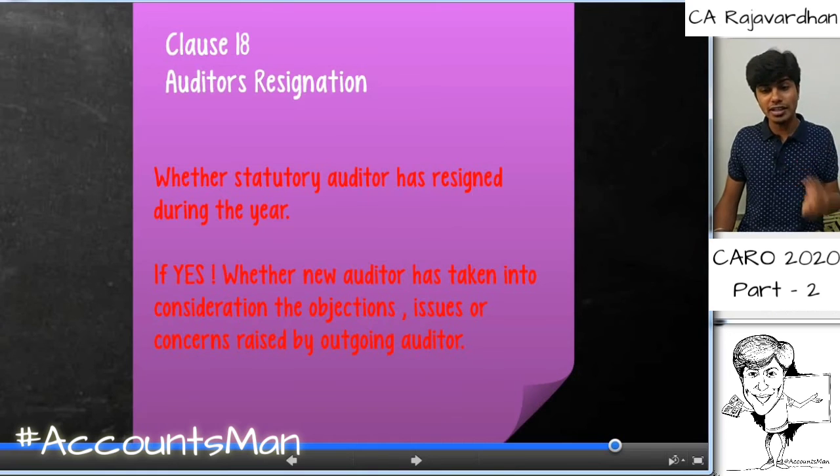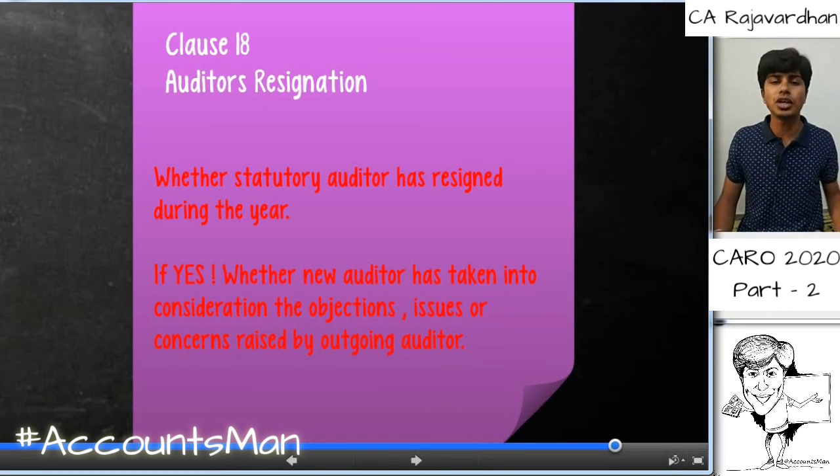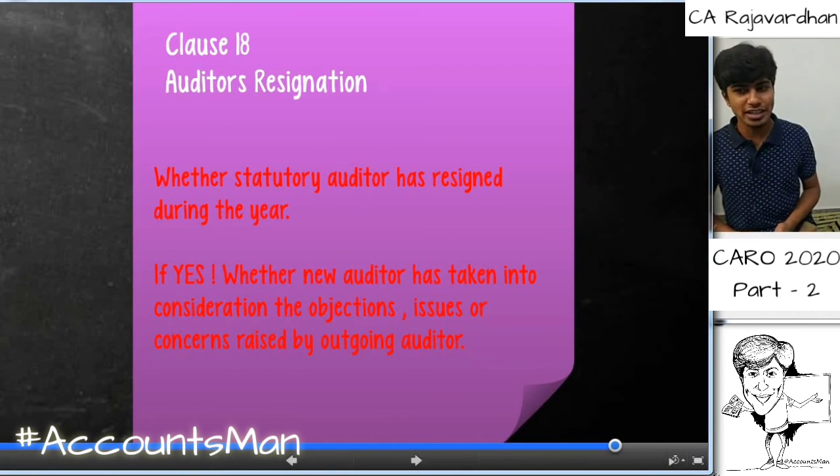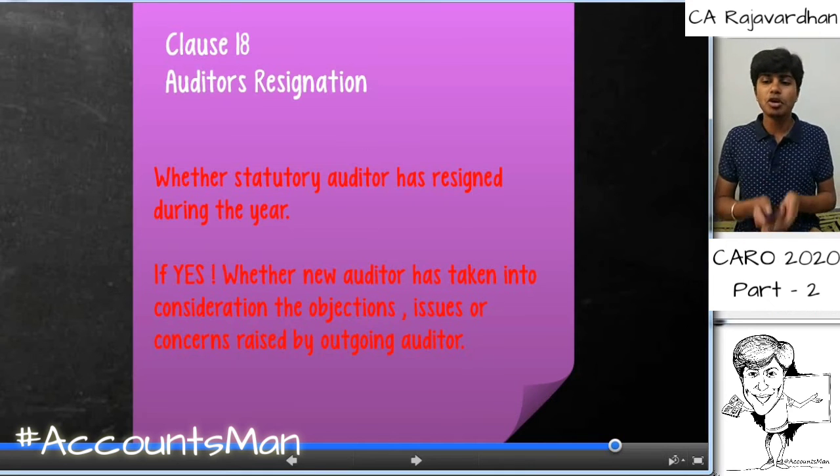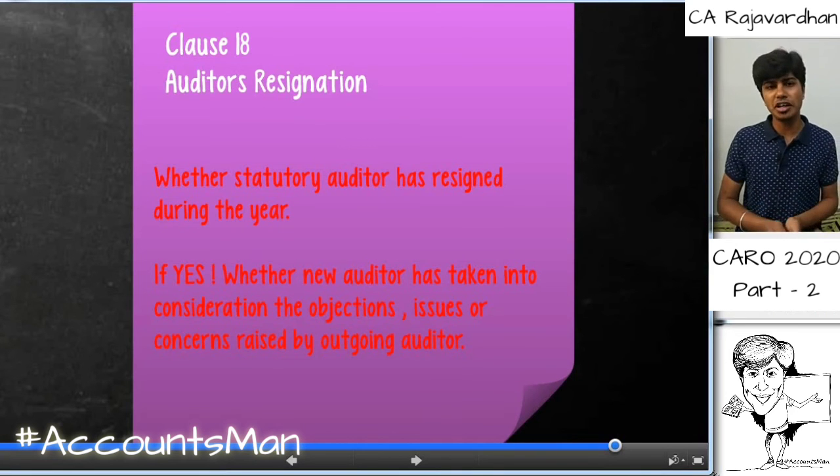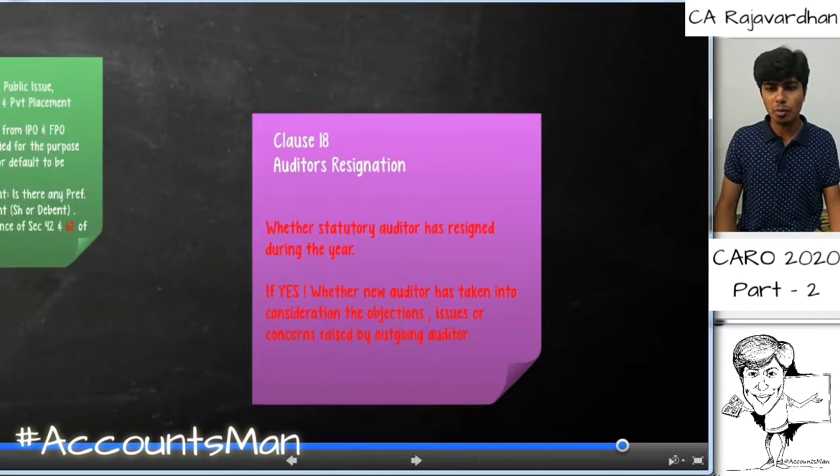So in order to understand the objections, issues and concerns, the new auditor has to communicate with the outgoing auditor. That has been made mandatory by mention in clause 18. This is not something new because it was already there as part of the auditor's responsibilities and duties in section 143, but it is again specified in CARO 2020 to increase its significance and ensure that it is done properly.